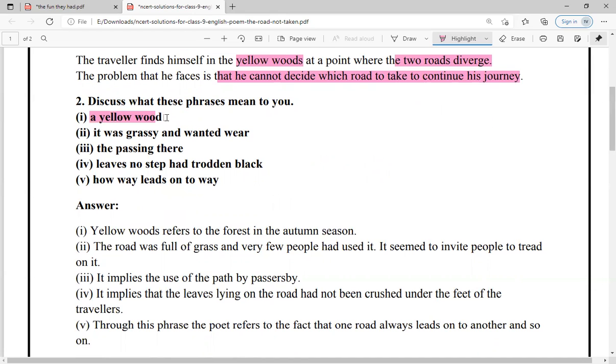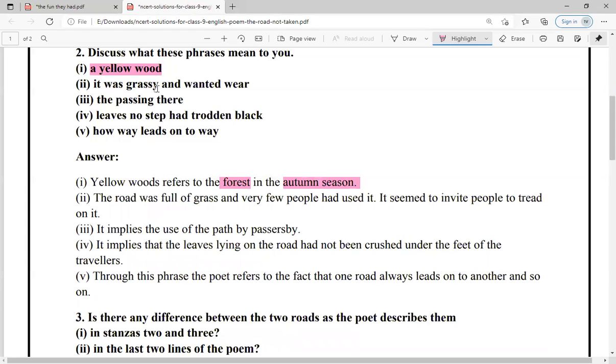What does yellow wood mean? तो जैसे हम लोग ने poem में discuss किया, yellow wood means forest के बारे में. Wood मतलब forest and yellow मतलब यहाँ पे क्या बताया गया है, that it is an autumn season. It was grassy and wanted wear. ठीक है. Grassy मतलब क्या? The road which was full of grass. And wanted wear मतलब क्या? That very few people have used it and it is not being used by many people.